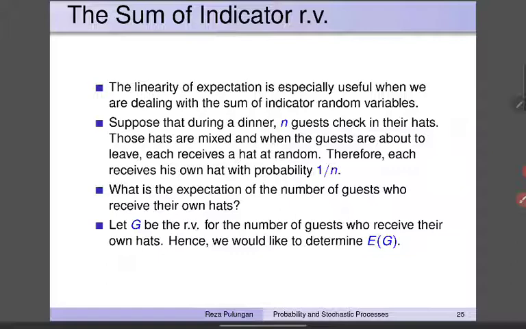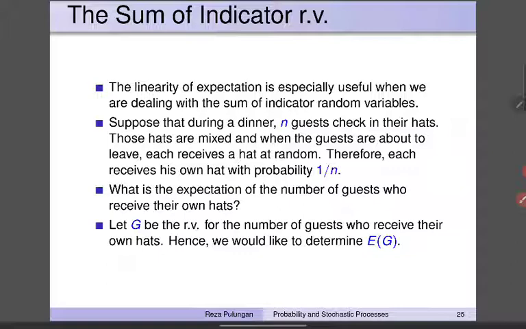Suppose that during the dinner, n guests check in their hats. Those hats are mixed, and when the guests are about to leave, each receives a hat at random. Therefore, each receives his own hat with probability 1 divided by n. Why is that? Because there are n hats in the pool and we simply take one of them at random. So the probability that we select the correct hat is equal to 1 divided by n.